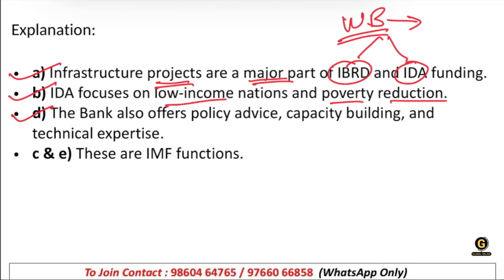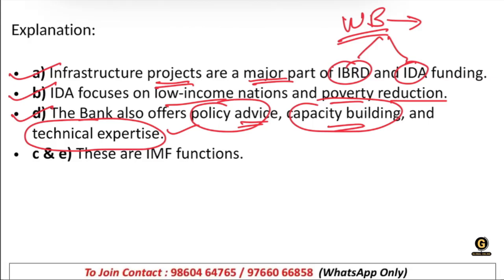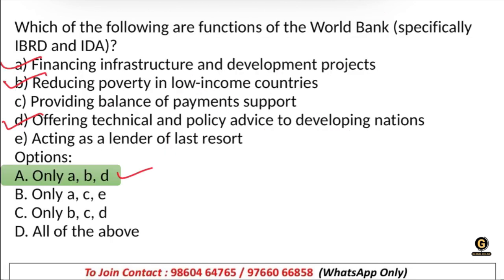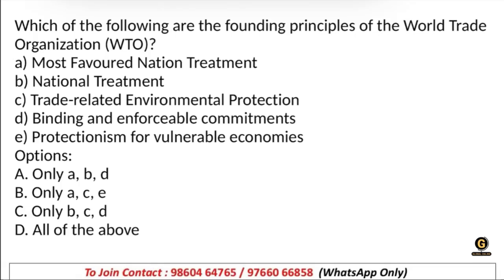That is also correct. The bank also offers policy advice, capacity building, and technical expertise that we have discussed in the previous sessions when we had a theory session, in which we discussed all the functions and all the importance of the World Bank, IMF, and WTO also. So those things, policy advice, capacity building, and providing technical expertise, we have discussed. Option C and E, these are the IMF functions, not the World Bank. Let's move to the next question now.